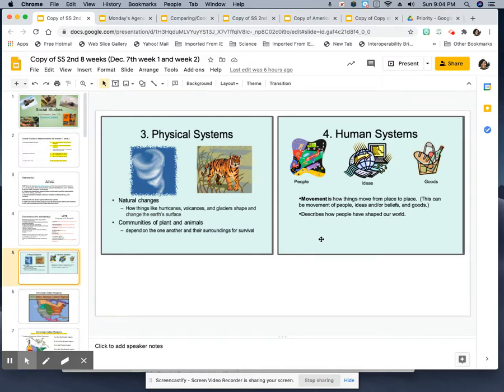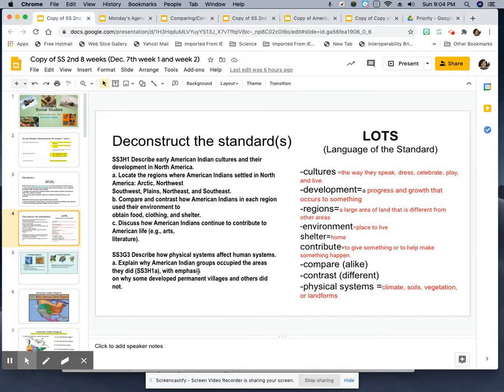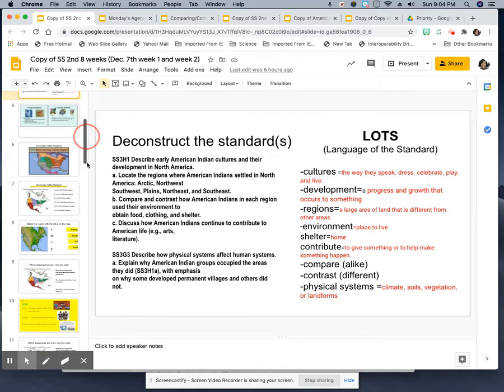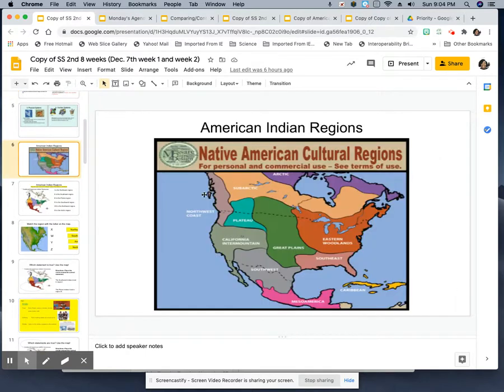So, how do people shape the world in which we live? In this case, we're talking about Indians. We have to be able to explain why American Indian groups lived in the areas they did, and put emphasis on why some developed permanent villages and others did not. You will be taking a social studies test on the American Indians, and you will have to locate the